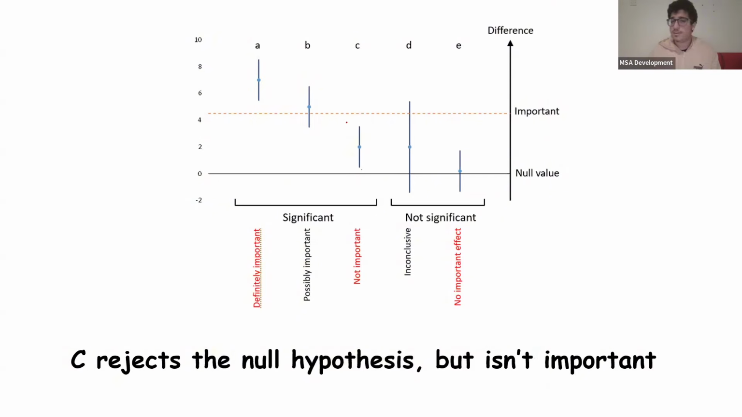C, on the other hand, doesn't need more data. We can see that it doesn't touch the null value, so it's statistically significant. Technically, we reject the null hypothesis, and we'd say that the drug does have an effect. But is it important? No, it's not. It doesn't touch the importance line. Even if we collected more data, it can only go up to here. You know what I'm saying? The position of the confidence interval wouldn't change, so we're very confident it's not important at all.